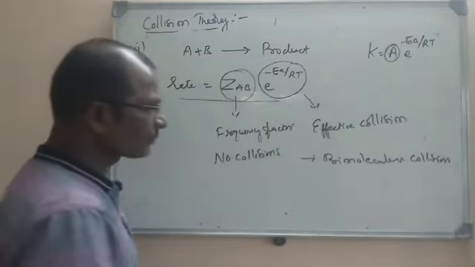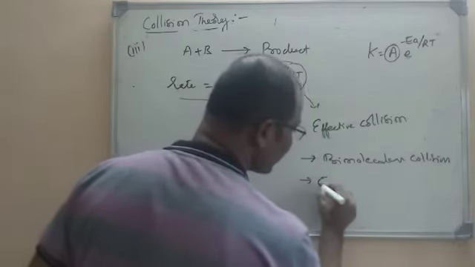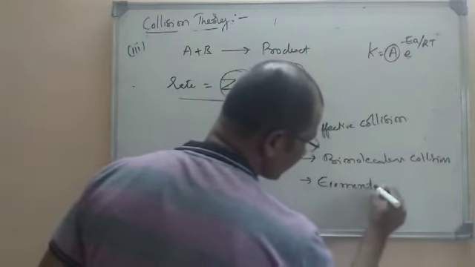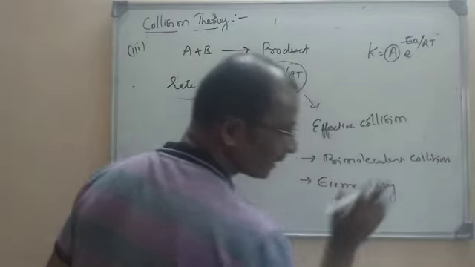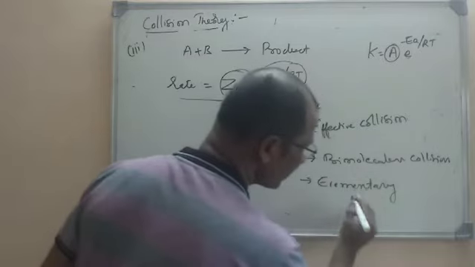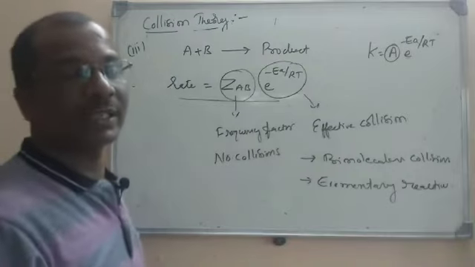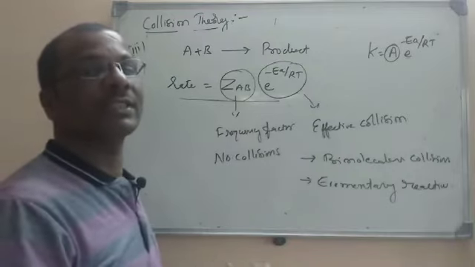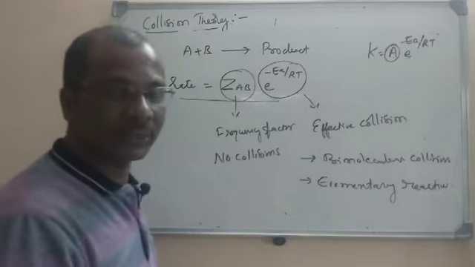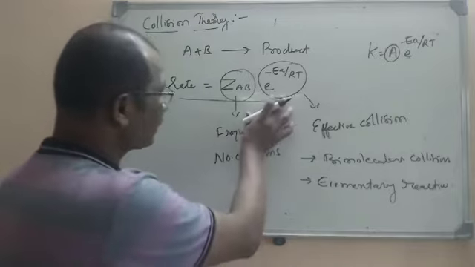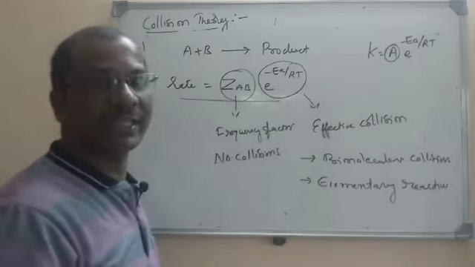Second, they are elementary reactions. So this equation successfully explains bimolecular collisions and elementary reactions. Elementary reactions are reactions with only one step, where in a single step the reactants are transformed into the products.